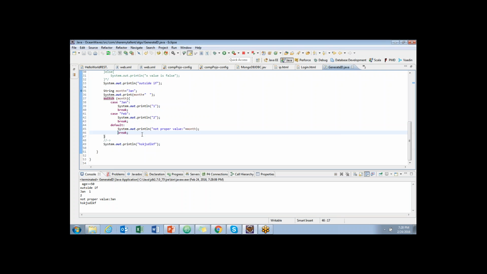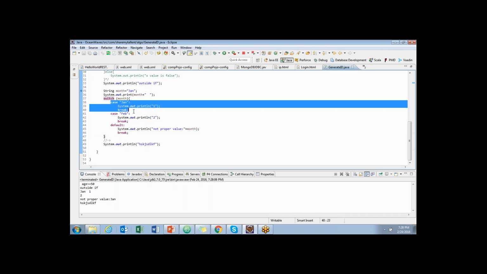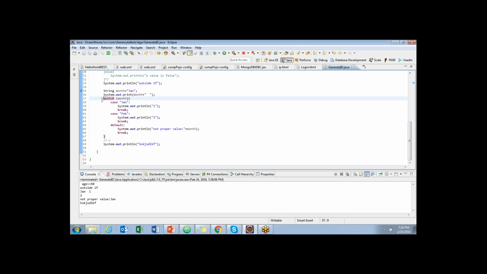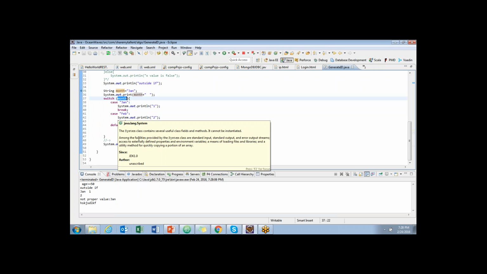Switch statement is useful if you use break, but in cases where you need to satisfy two, like Jan and Feb, you can. It's up to you. Depending on your business logic, you can use break. But switch statement is more powerful when you want to validate the variable in each and every case. If it is this case, do this. If it is this case, do this. If it is this case, do this. If not all above cases, then go and do this. Okay, got it?